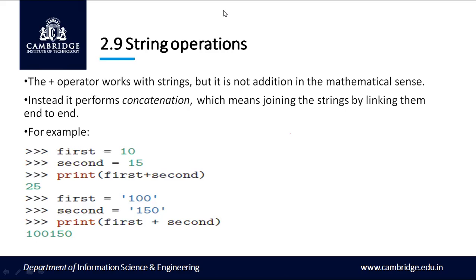Here we have the example. I have a variable called first and a variable called second. Variable first holds the value 10 and variable second holds the value 15. When I print first plus second, this gives me 25, because this does the addition of the values, not the strings. This 10 is represented as an integer, so there are no single quotes for this 10. That is why it is not a string, but an integer.